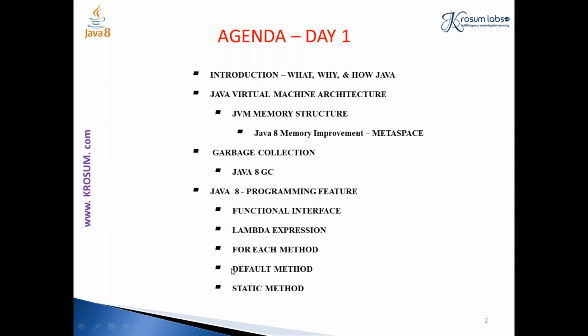Okay, so the functional interface, the lambda expression, forEach method, default method, and static method. So these two methods, default method and static method, are used along with the interface concept, whereas this forEach method is used along with the collection concept. And lambda expression, like in any other language, we have a similar kind of thing. So lambda expression is nothing but an anonymous expression or anonymous method. So this kind of thing is also implemented in Java 8.